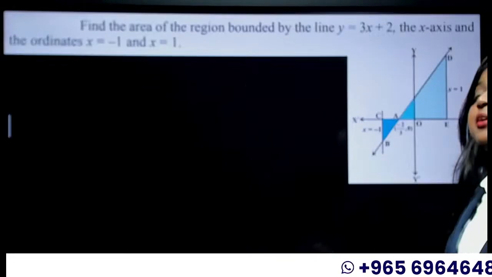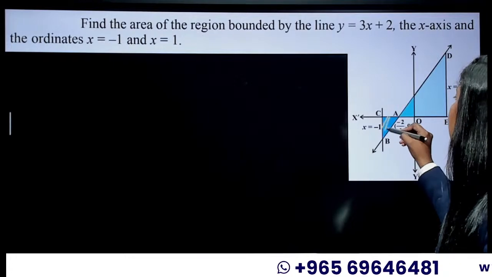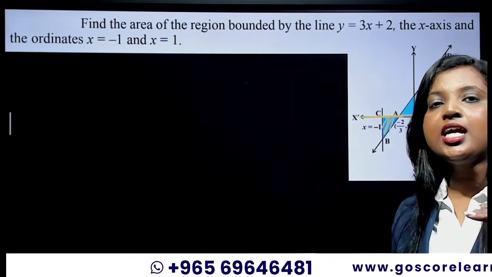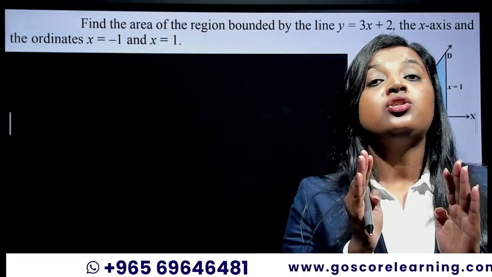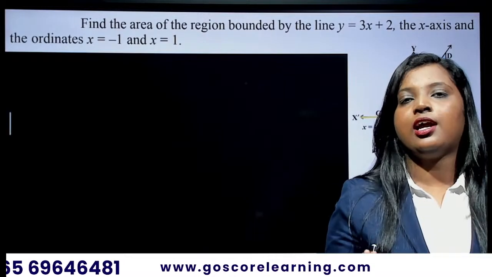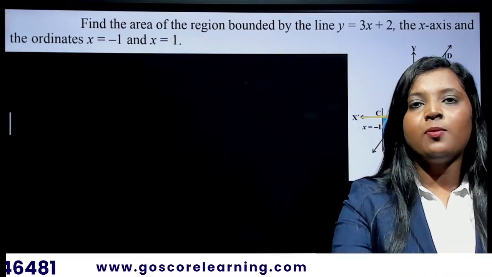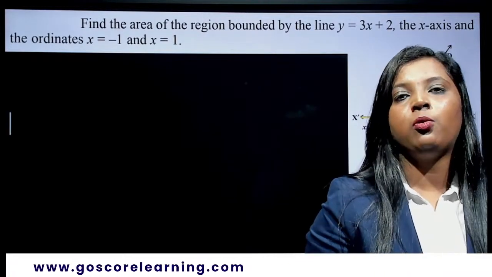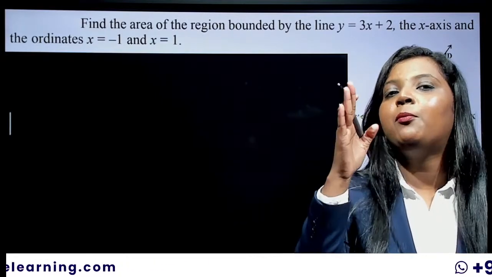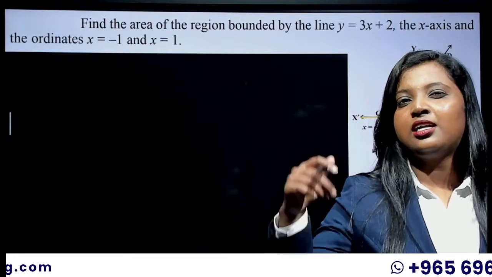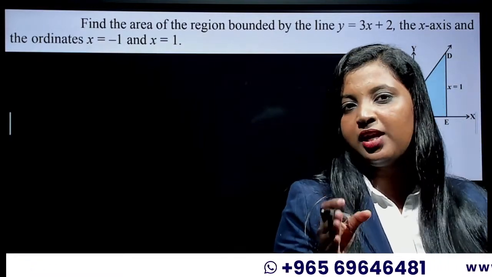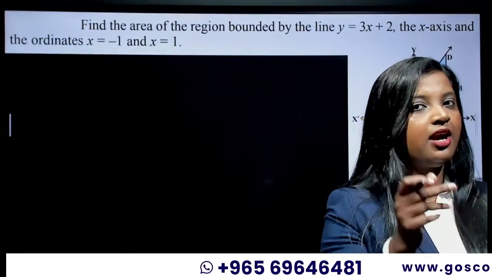So here we can see that some of the area is below the x-axis. Whenever you are dealing with something there, you have to be very careful. You have to give so much importance to that. You have to include them in the VIP category. So you have to give a modulus, because that is going to be negative. It is going to spread some negativity. So you have to always keep an eye on that one.